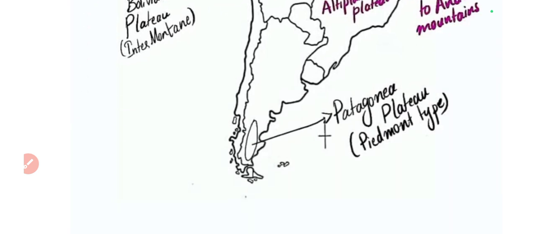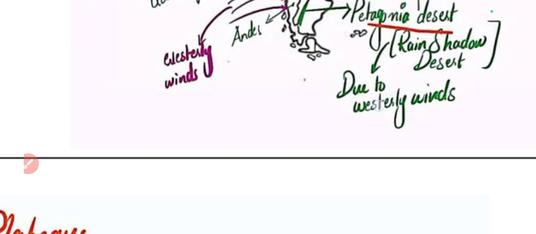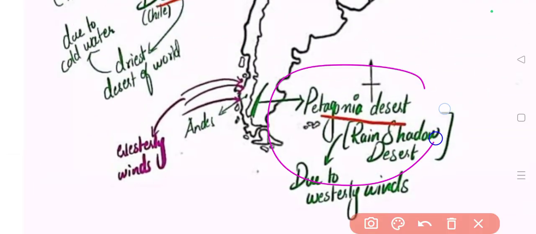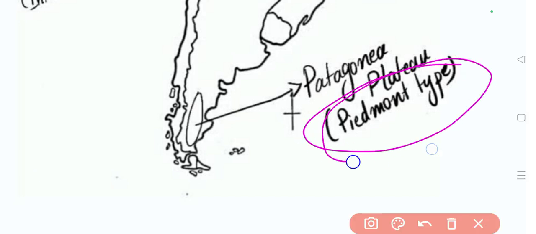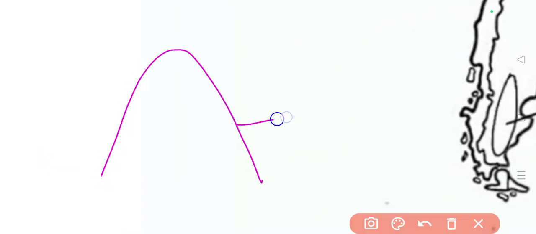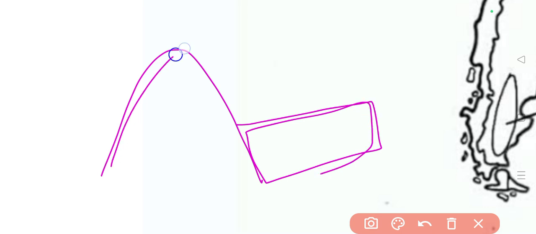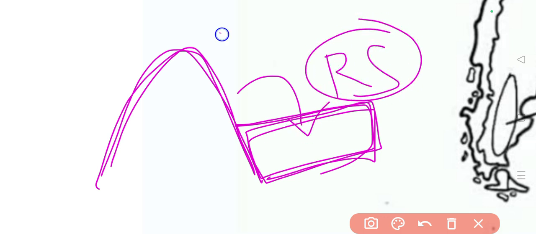The next one is Patagonia plateau. So you might have remembered about Patagonia desert. This desert is based on the climatic condition, and if you look at the physical features, this is a plateau area, and this is a Piedmont plateau. Why are we calling this a Piedmont plateau? We are calling it a Piedmont plateau because this lies in the foothills of the mountains. Okay, here it is Andes mountain range, and here it is Piedmont plateau. So this is in the rain shadow region, because of which it is not receiving enough amount of rainfall from the westerlies.